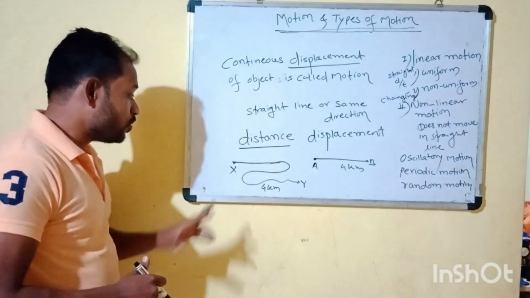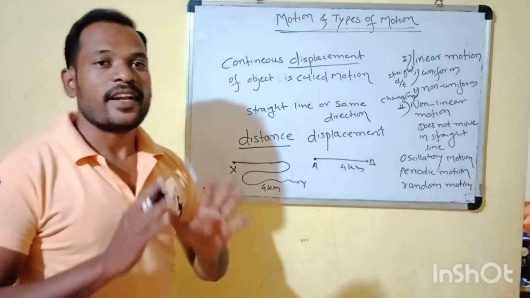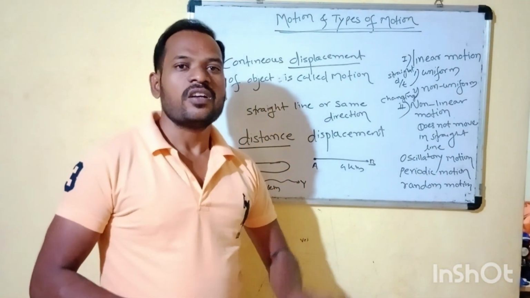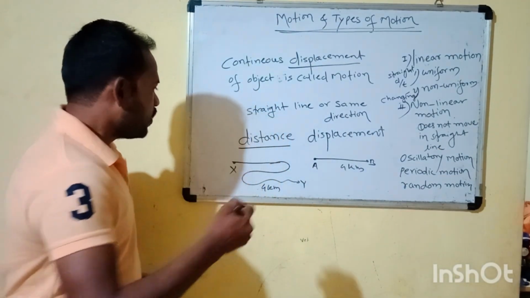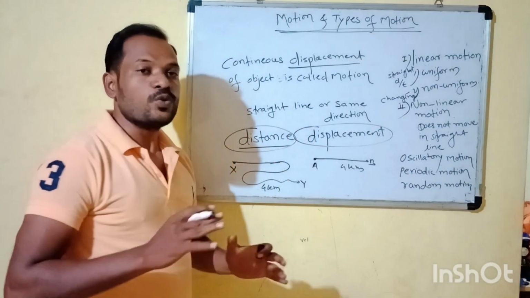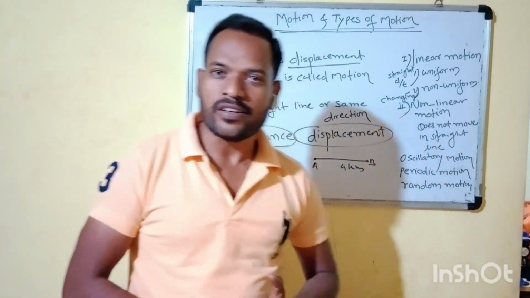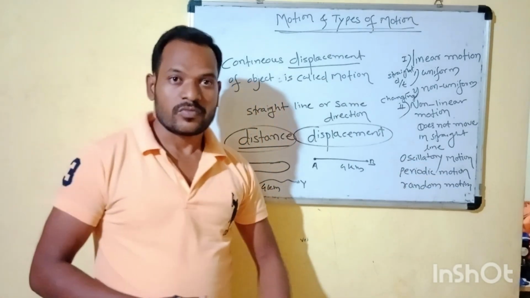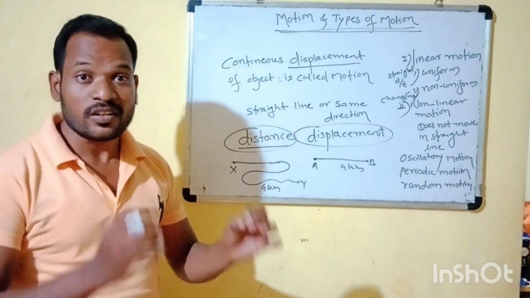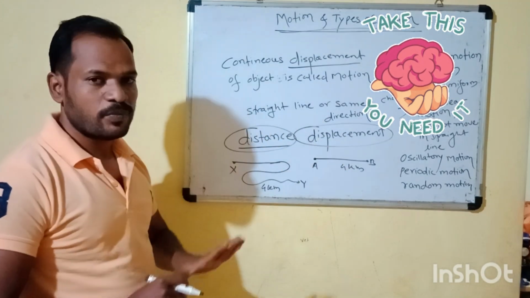And distance means travel in any direction, where a straight line is not mentioned. That is called distance. This distance and displacement are used in 9th standard, 11th standard and in future. It is a very important concept for us. The concept is clear: what distance means and what displacement means.